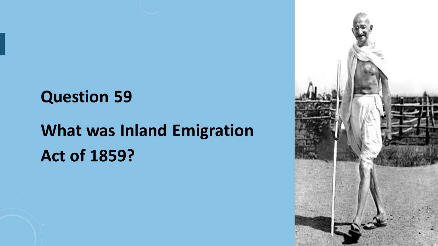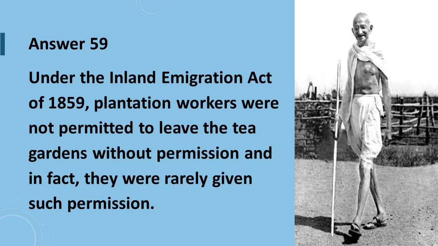Question 59 is, what was the Inland Emigration Act of 1859? Answer to question number 59 is, under the Inland Emigration Act of 1859, plantation workers were not permitted to leave the tea gardens without permission, and in fact, they were rarely given such permission.